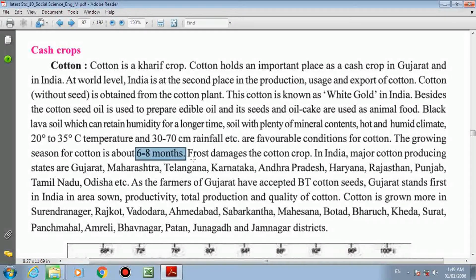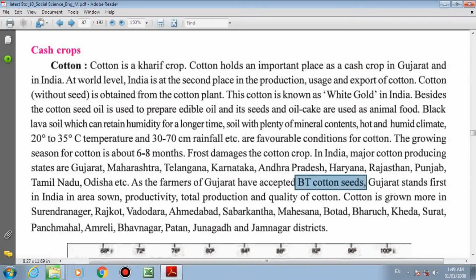Frost situation damages the cotton crop. So if there is frost in the environment, in the climatic situation, then it damages the cotton crop. In India, major cotton producing states are Gujarat, Maharashtra, Telangana, Karnataka, Andhra Pradesh, Haryana, Rajasthan, Punjab, Tamil Nadu, Odisha. They are all states that produce cotton. The farmers of Gujarat have accepted BT cotton seeds. It's a type of cotton seed.